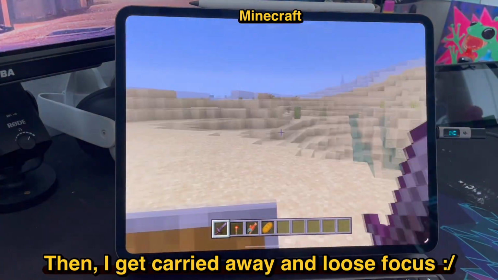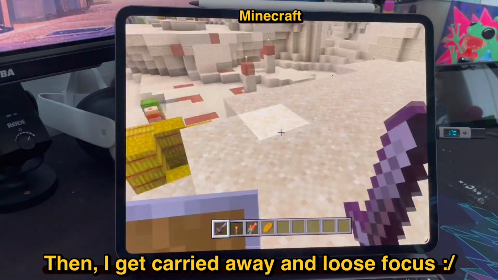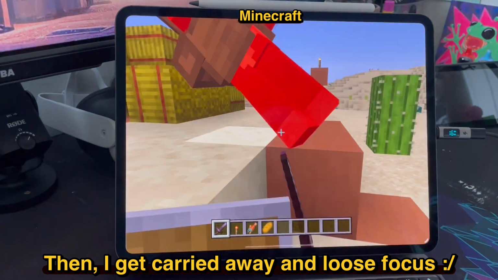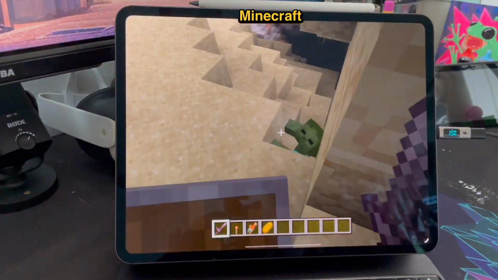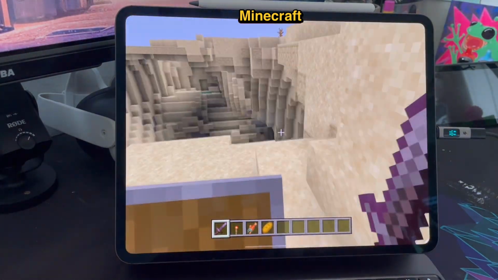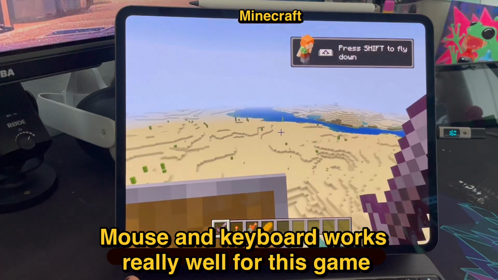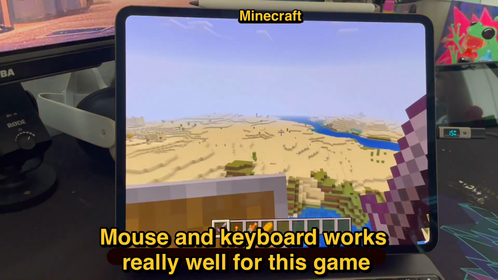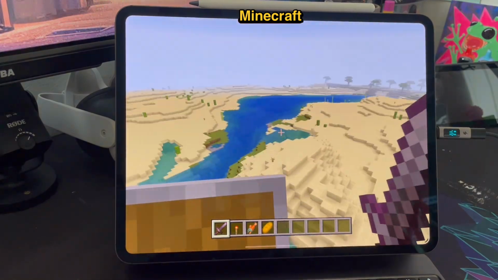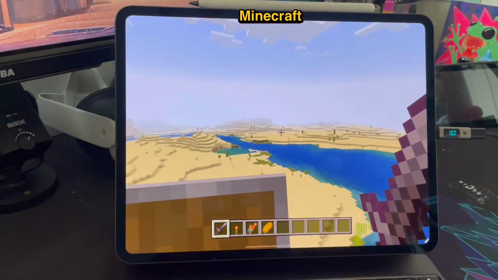Here's Minecraft. Not too good at this game. I've always lightly dabbled in it over the years. I've never fully done a deep dive playthrough of this game. It's really fun. I think it's a lot of fun, and here I am getting pretty carried away. I'm trying to find my house, and I don't know how to find my house.